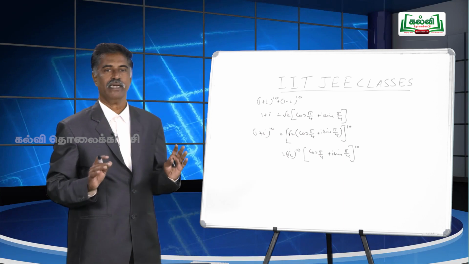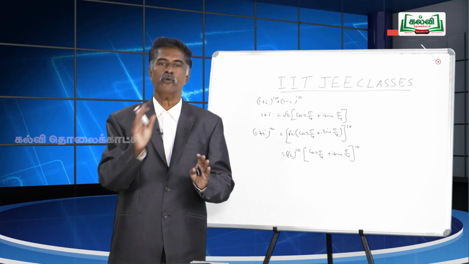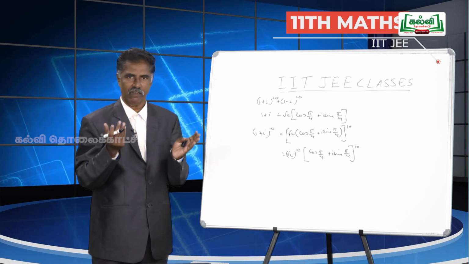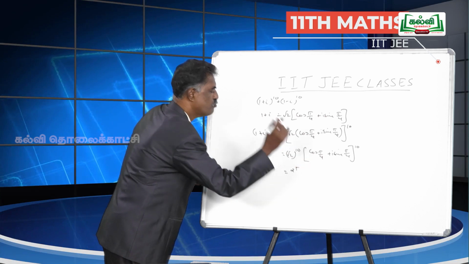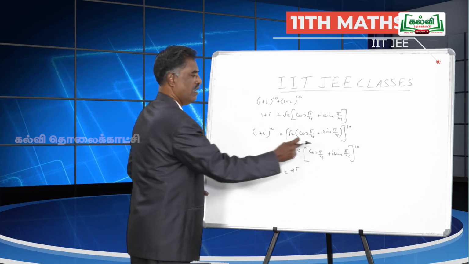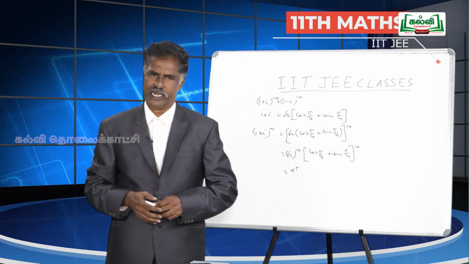Root 2 power 10 means root 2 into root 2 up to 10 times. Root 2 into root 2 becomes 2. Like that, 5 times we are doing. So, root 2 power 10 becomes 2 power 5. Then, what to do with this cos pi by 4 plus i sin pi by 4 whole power 10?